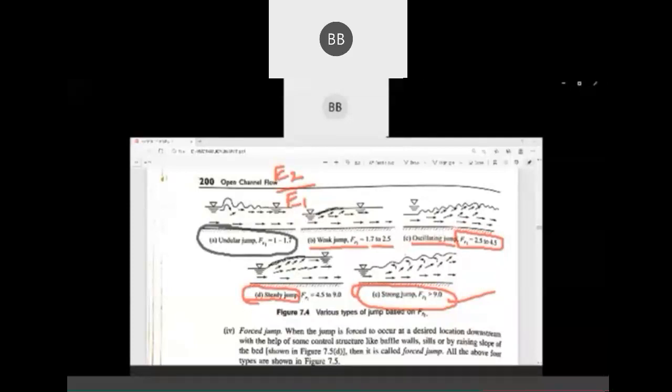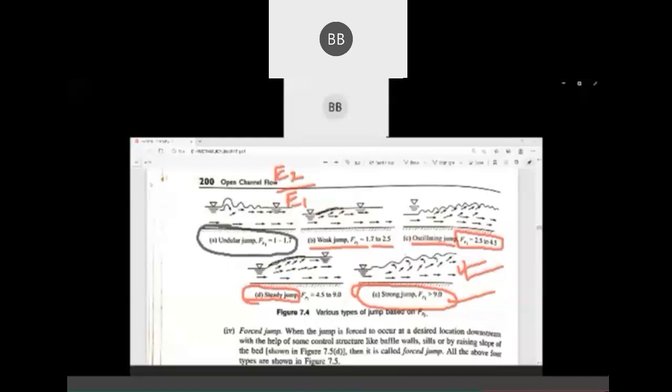In steady jump, it's about 45 to 70%, and here 70 to 80%, or 85%, for strong jump. Okay. These are the efficiencies. So based on Froude number, FR1, and efficiency, we have classified the types of jump.